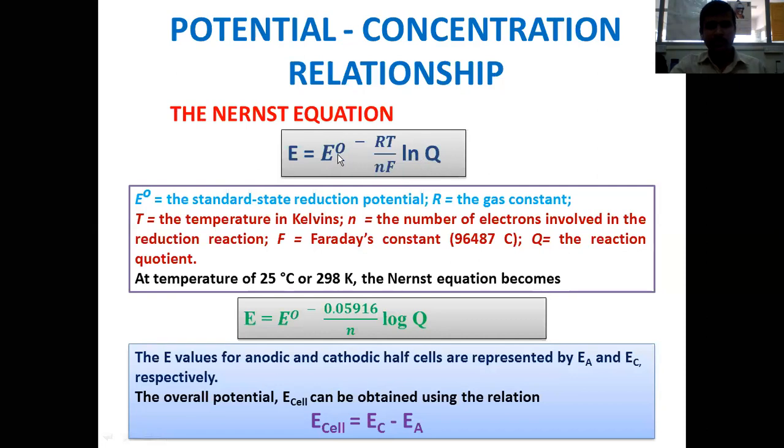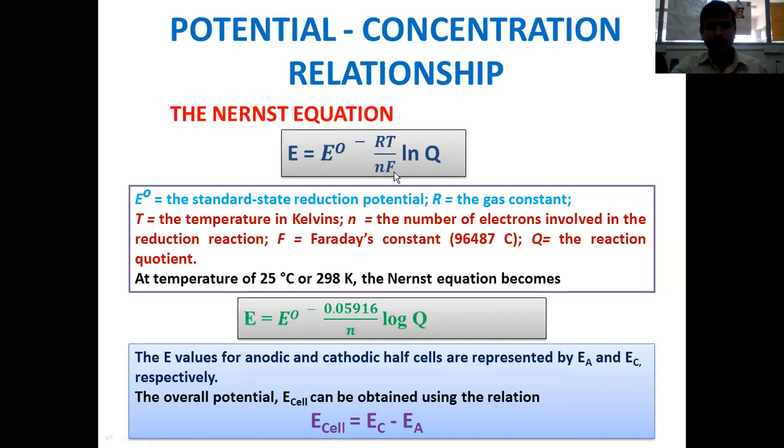where E0 is the standard state reduction potential if the reaction is a reduction reaction, or the standard state oxidation potential if the reaction is an oxidation. R is the universal gas constant, 8.314. T is the temperature you maintain during the analysis.